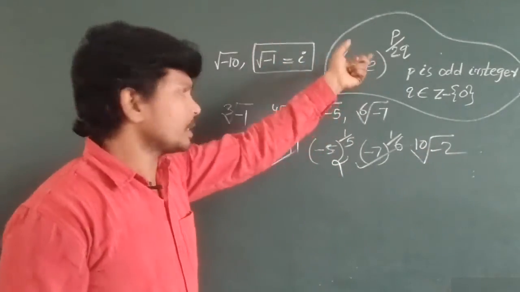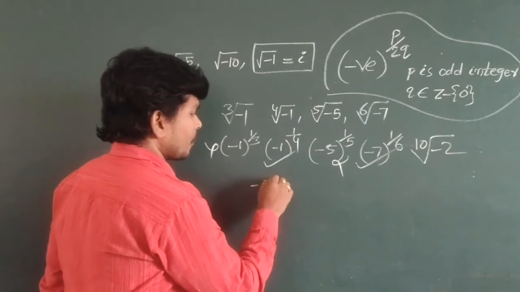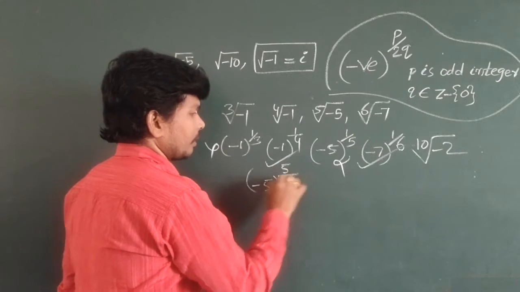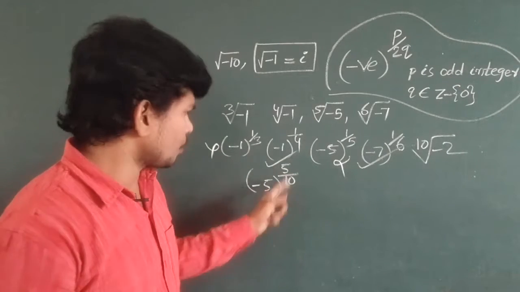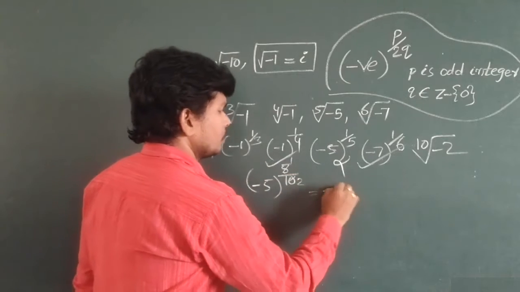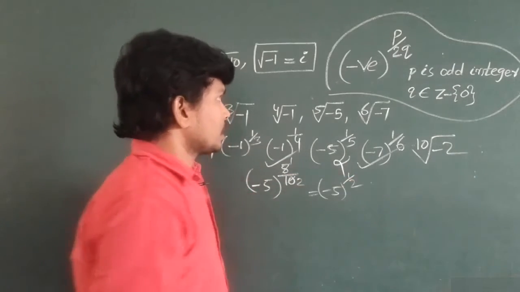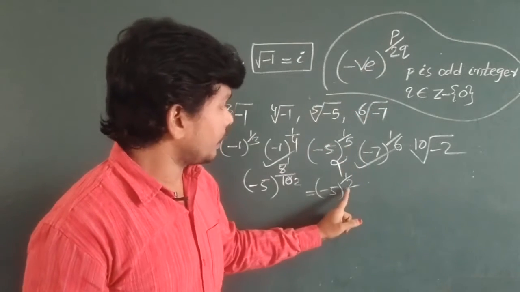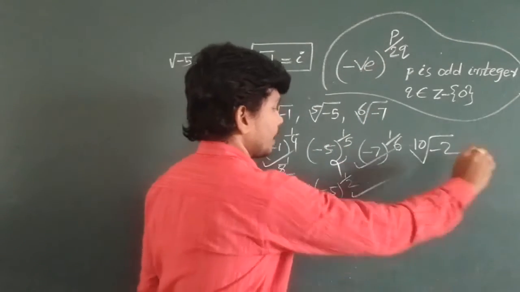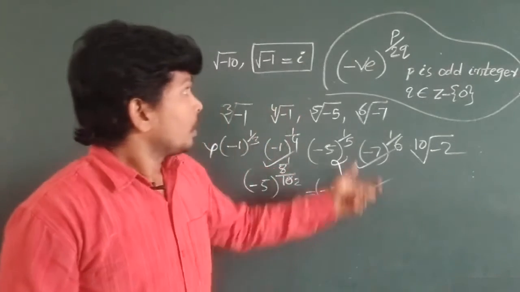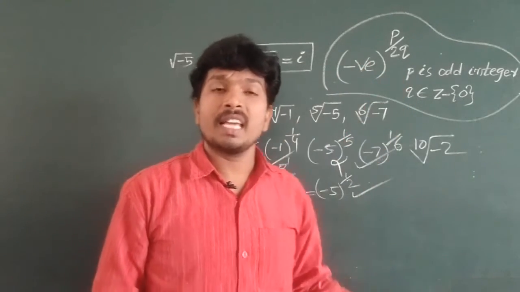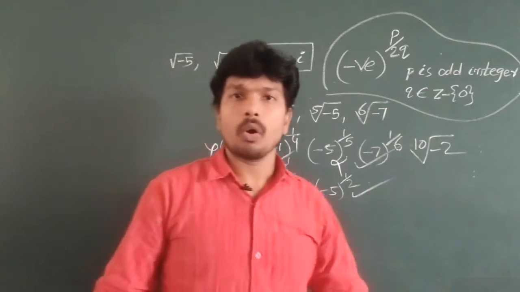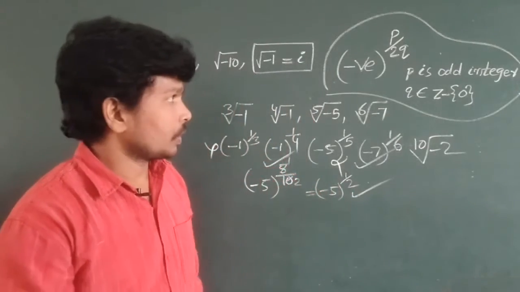Any number which is in the form of minus 5 whole power 5 by 10. Is it imaginary? Yes, first you write it in the simplest form: 5 ones are 5, 5 twos are 10, so minus 5 whole power 1 by 2. This is the general form. Yes or no? P is odd and it is in 2q form. So this is an imaginary number. So with the help of this general form, we can easily determine whether the given number is imaginary or not. Good.